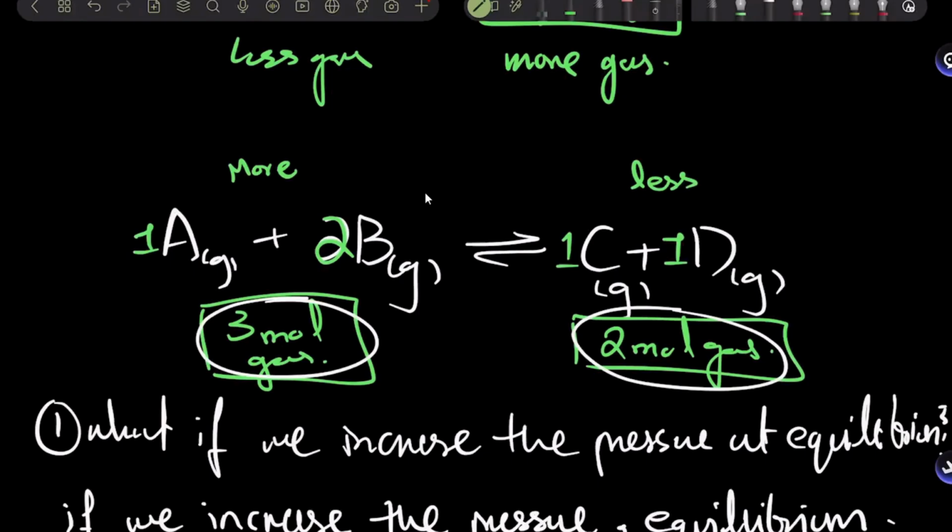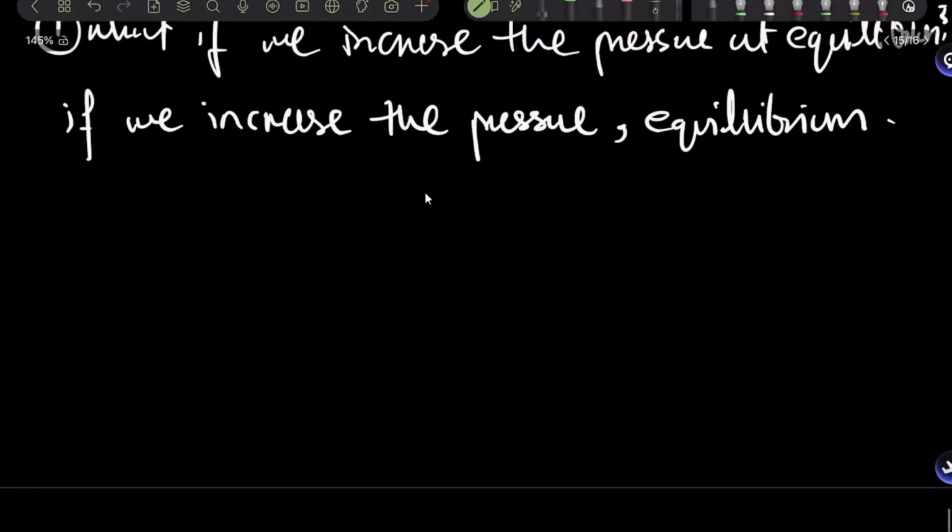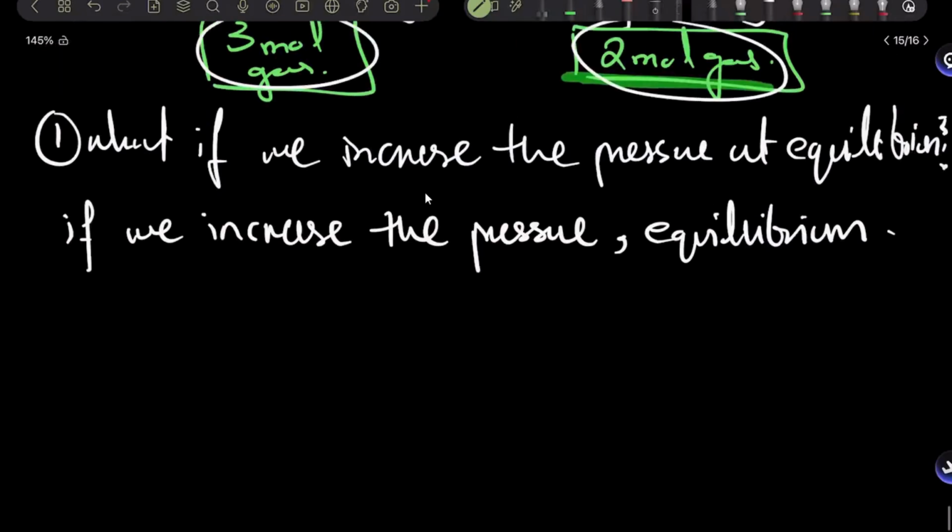Should it shift towards the right hand side where there's less moles of gas, or should it shift towards the left hand side where there's more moles of gas? The right hand side. So where is equilibrium going to shift? It's going to shift towards the right hand side, towards the fewer moles of gas, and then the pressure inside the container will start decreasing again.